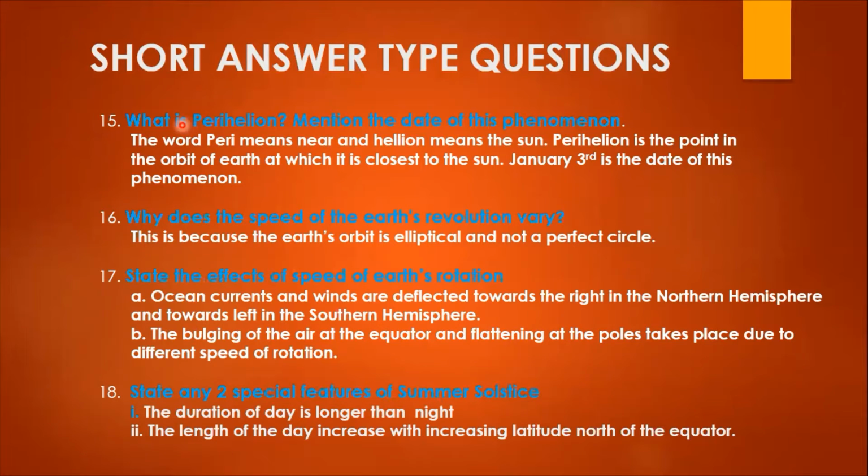There is no need of any more explanations, and it never gives you more marks also. Unnecessary, you need not write anything. Why does the speed of the Earth's revolution vary? Only the answer you are supposed to write. It is only one sentence. You can make it very short.